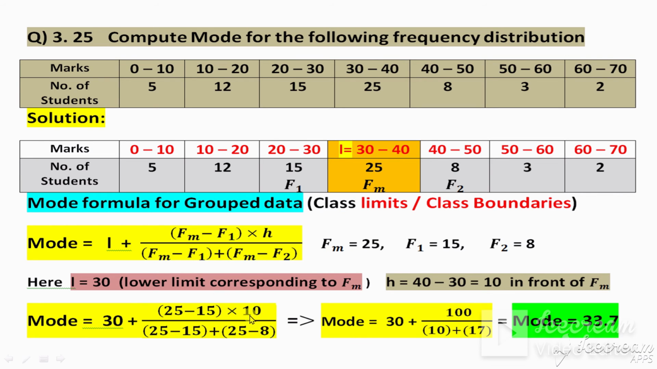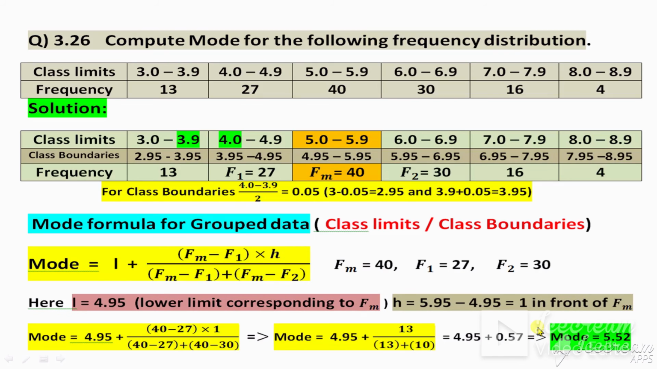Now after solving this one, subtract this, multiply with 10, and we will get 100. This 25 minus 15 is 10, and this minus this is 17. 17 plus 10 is 27. 100 divided by 27, and plus 30 is equal to 33.7. That is the mode. Next question.